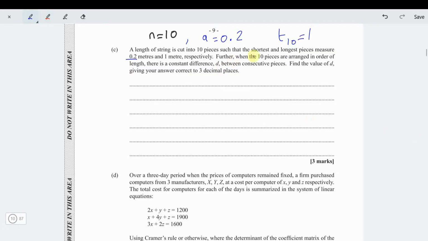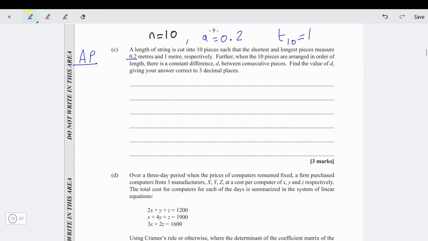It says further, when the 10 pieces are arranged in order of length, there is a constant difference between the consecutive pieces. Find the value of D, giving your answer correct to 3 decimal places. So what they just gave us now is an arithmetic progression. They gave us an AP. Since it's an arithmetic progression, what do we know about an arithmetic progression?